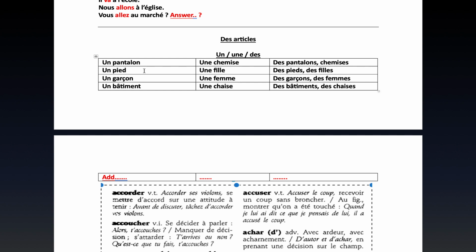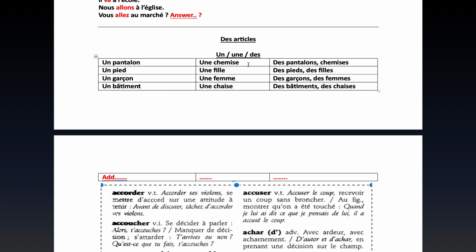I don't know whether you would say a leg or a foot. Whatever you use to walk, that is called un pied. Un garçon is a boy. Un bâtiment is a building.